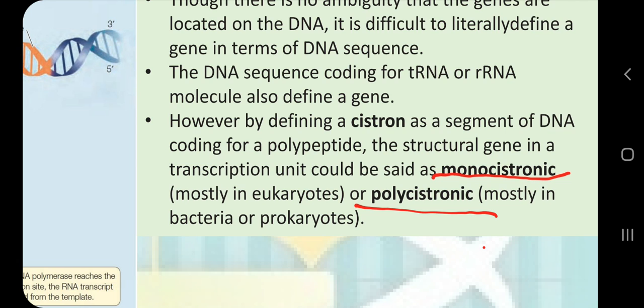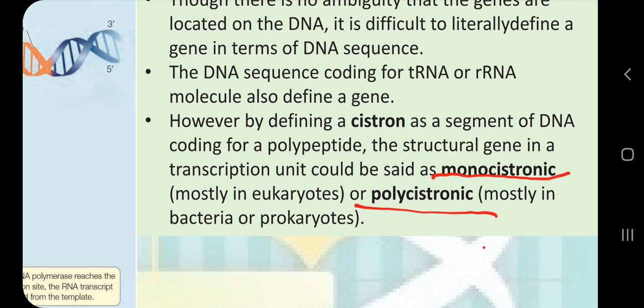If by the process of transcription one RNA molecule is formed, and that RNA molecule is going to be translated into a single polypeptide chain, it will be called monocistronic mRNA, and we see this type of RNA molecule in eukaryotic cells.